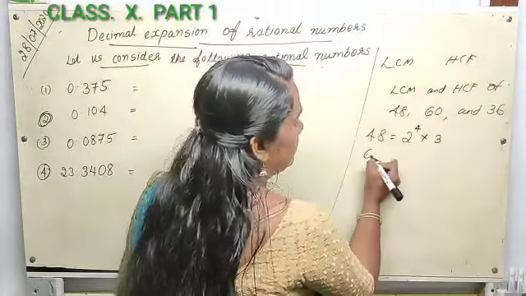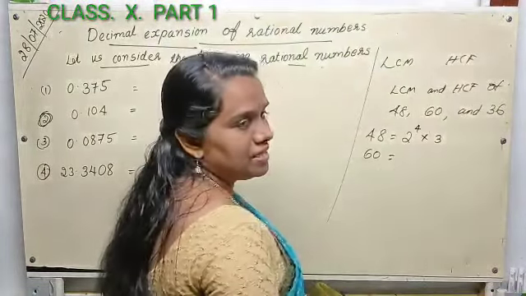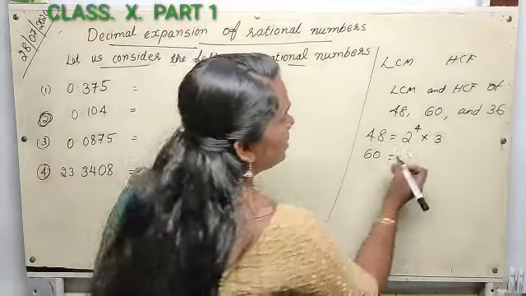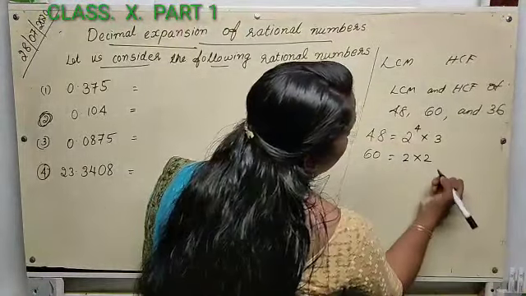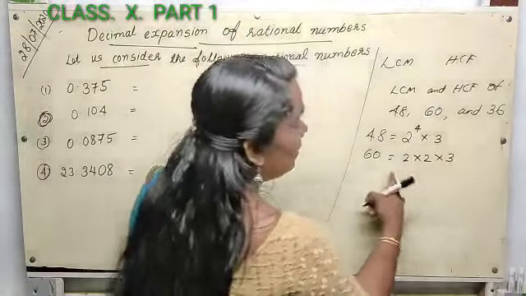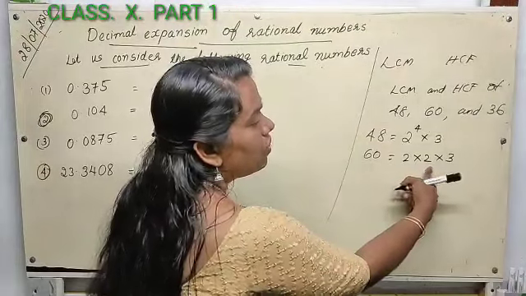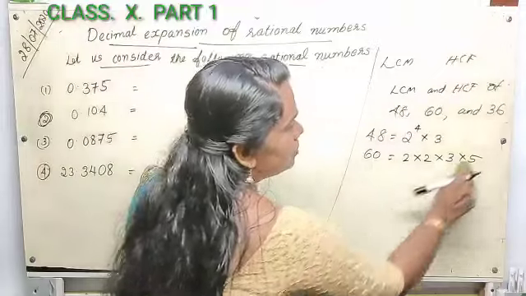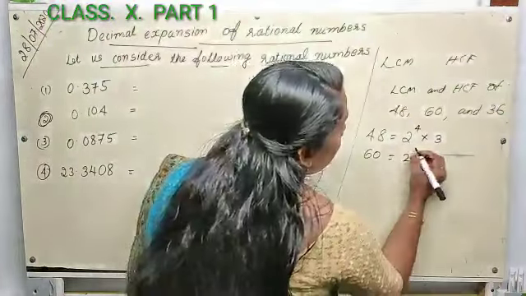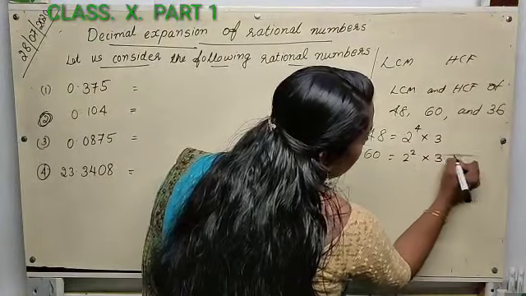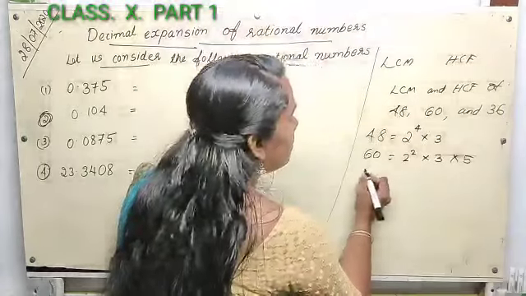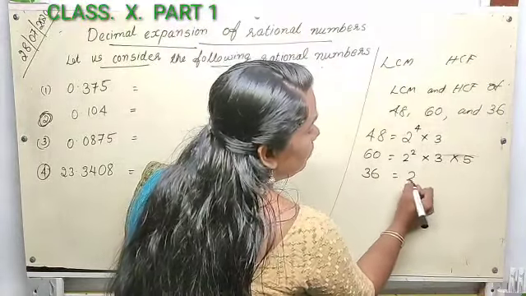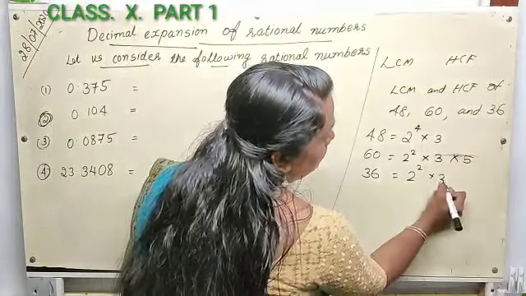Then 60 on factorization, we can write 2 into 2 into 3 into 5. Check: 2 into 2 is 4, 4 into 3 is 12, 12 into 5 is 60. So we can write it as 2 square into 3 into 5. The last number is 36, which we can write as 2 square into 3 square.